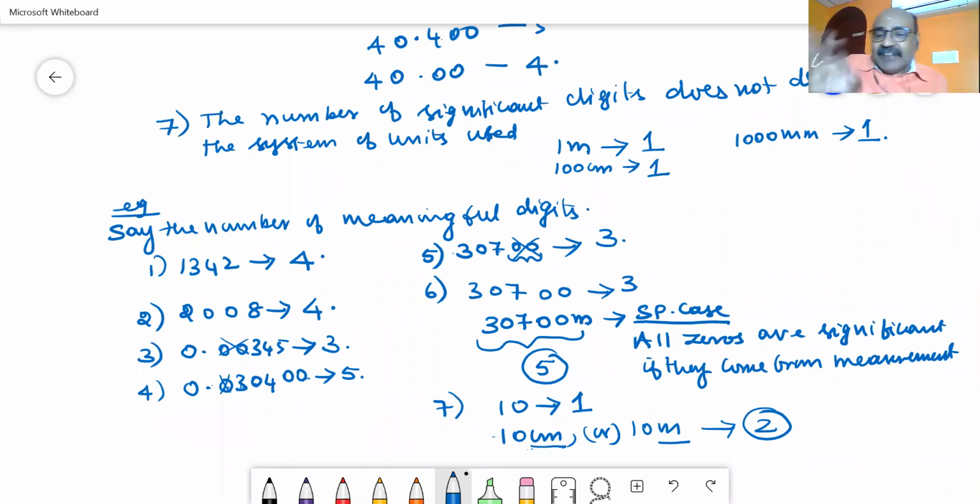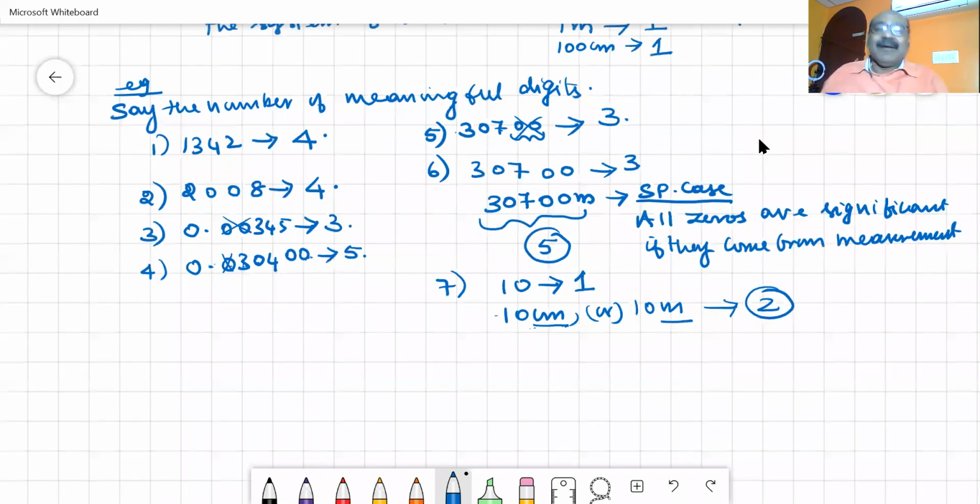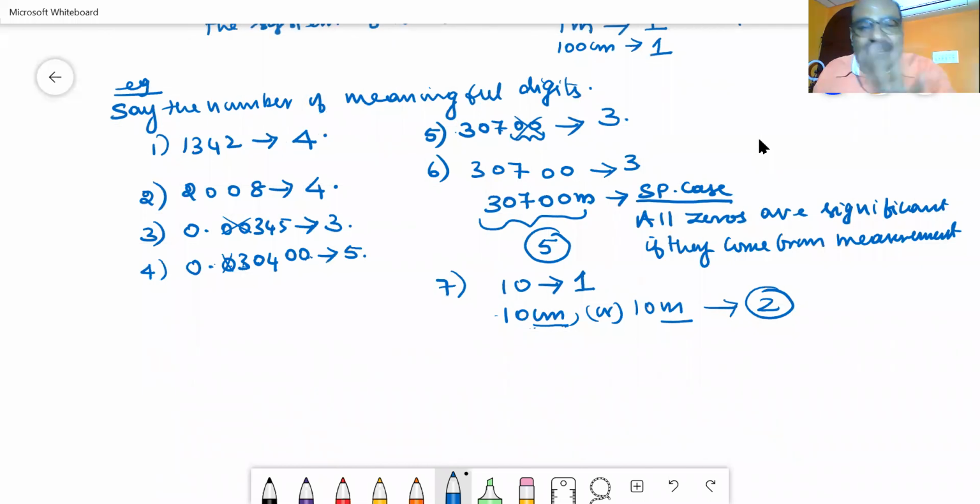See, have it in mind. You can apply significant digits only to a given number, not to a measured quantity. So don't apply significant figures to a measured quantity. The number of digits available is considered to be the significant digits in a measured quantity. It should not be given in a book, but it has been given in your book like this. But usually for measured quantities, we are not considering the significant digits.